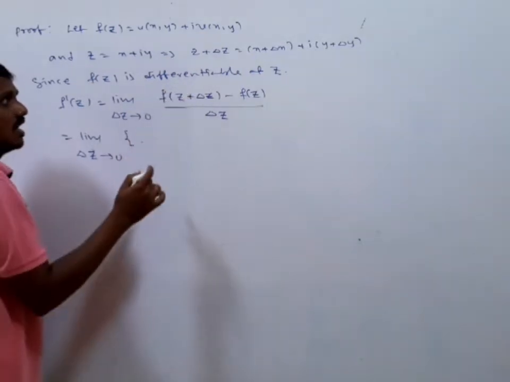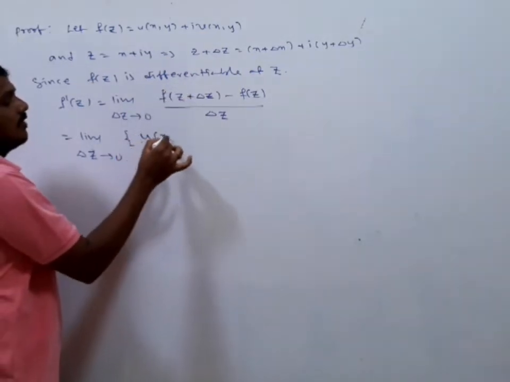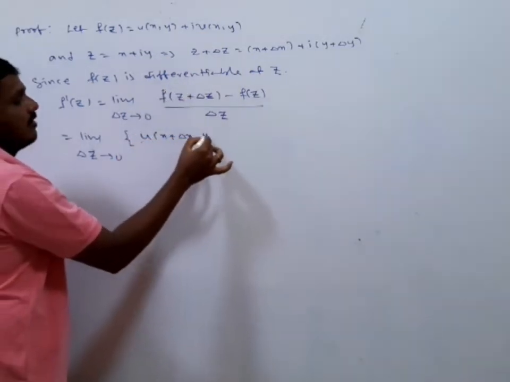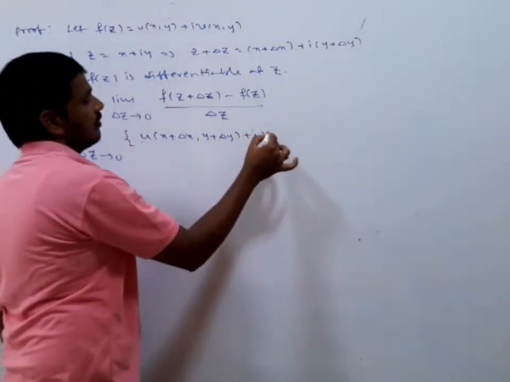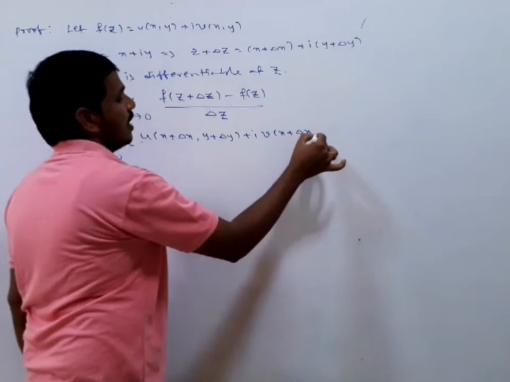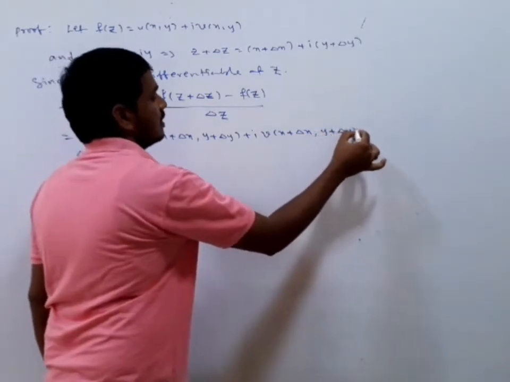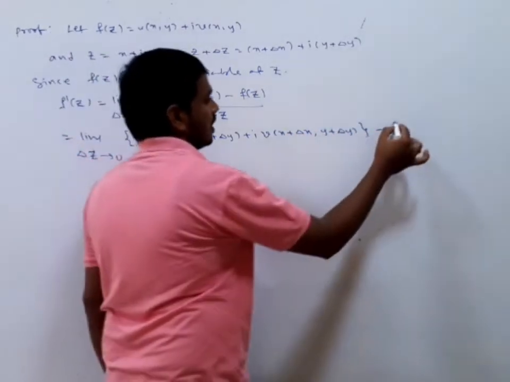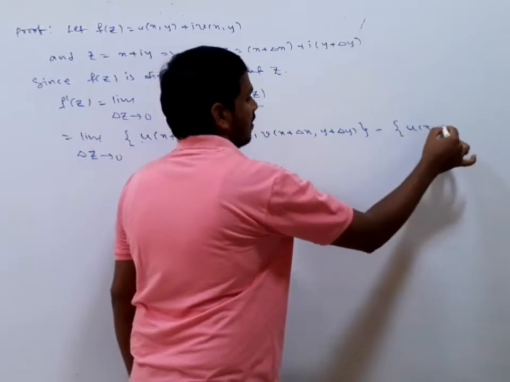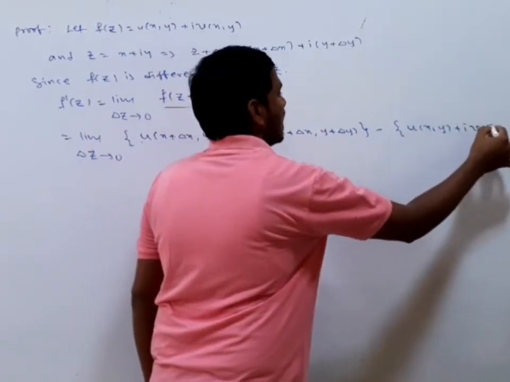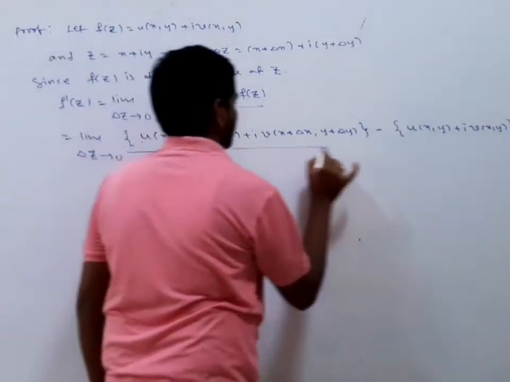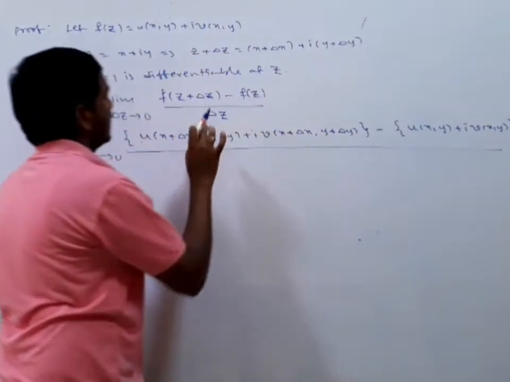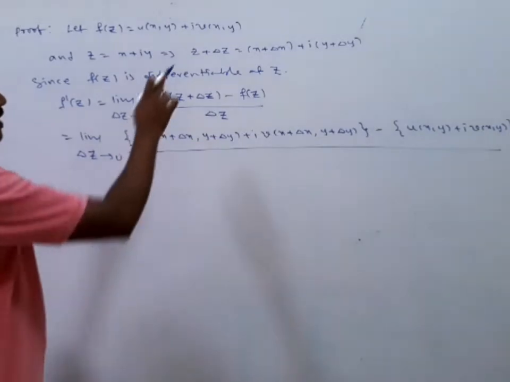And f of z plus delta z is equal to what? u of x plus delta x comma y plus delta y plus i v of x plus delta x comma y plus delta y, minus f of z, which is u of x comma y plus i v of x comma y, divided by delta z, where z is equal to x plus i y.